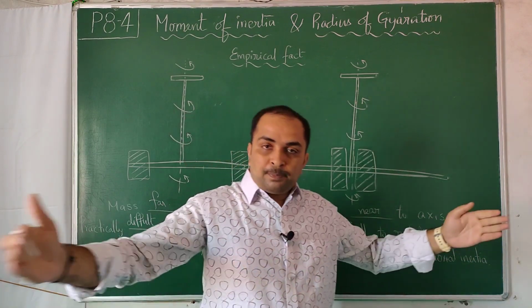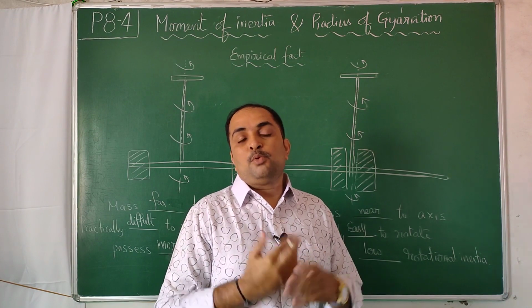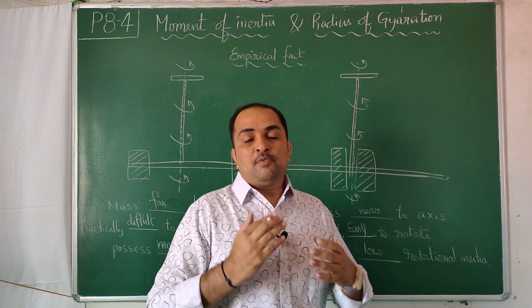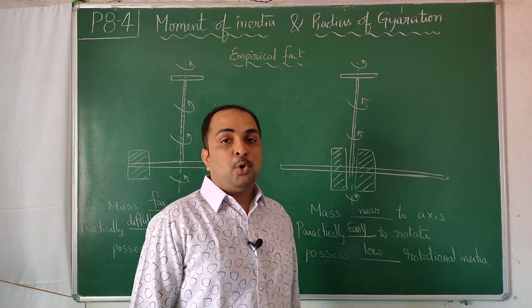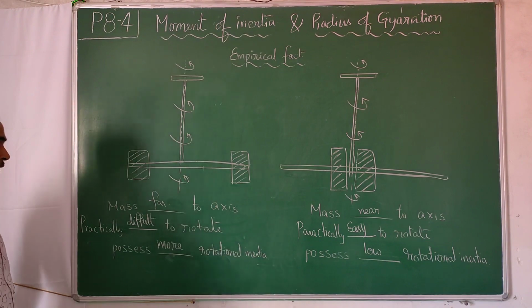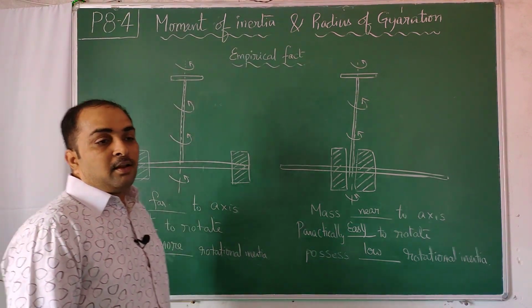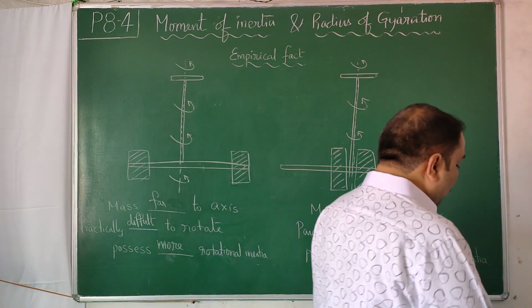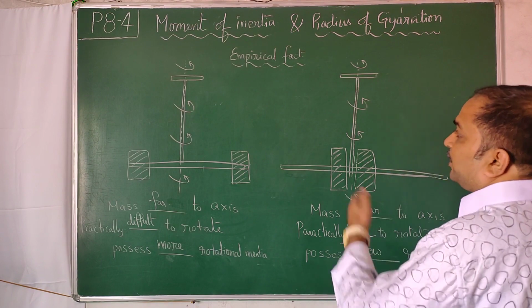If distribution is quite near to the axis of rotation, we say moment of inertia is less. If mass is placed far away from the axis, we say moment of inertia is more. So this is a basic idea. You can just see this diagram. This is an empirical fact from which we will construct a very big mathematics related to moment of inertia. That is going to come now.